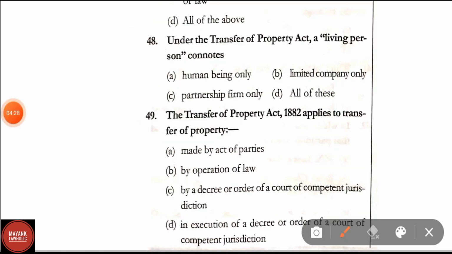Question number 48. Under the Transfer of Property Act, a living person connotes human being only, limited company only, partnership firm only, all of these. Correct answer is option D, that is all of these.